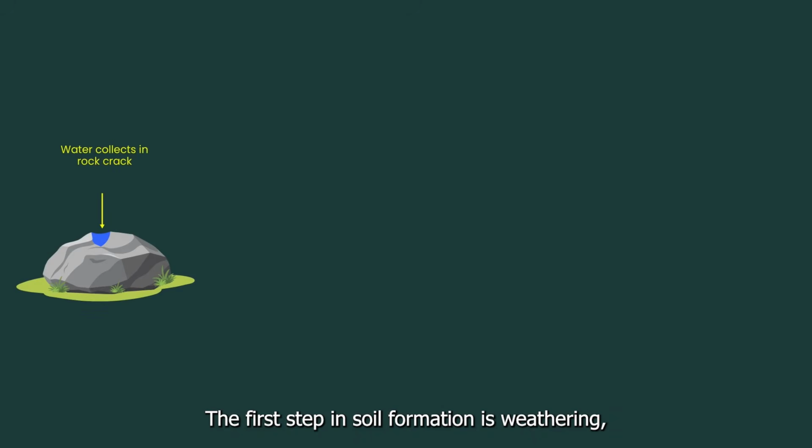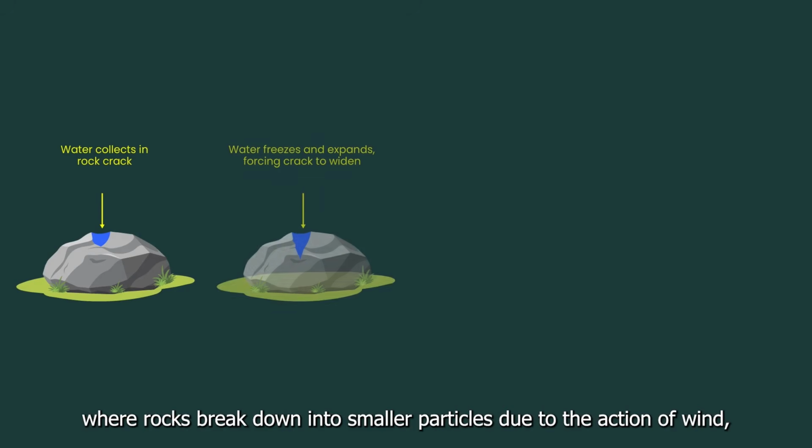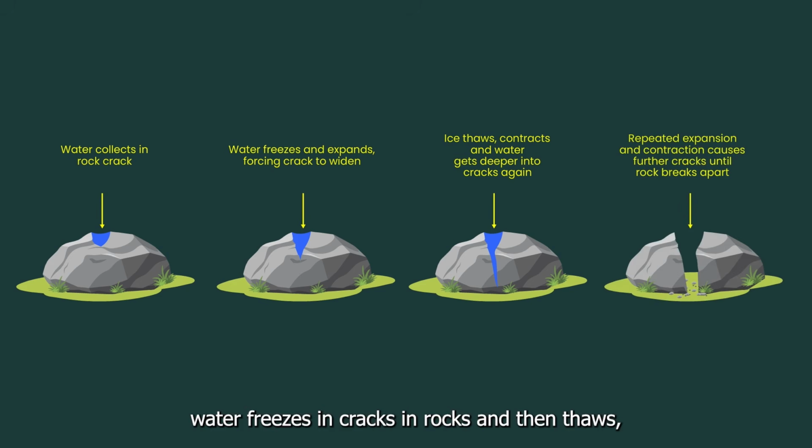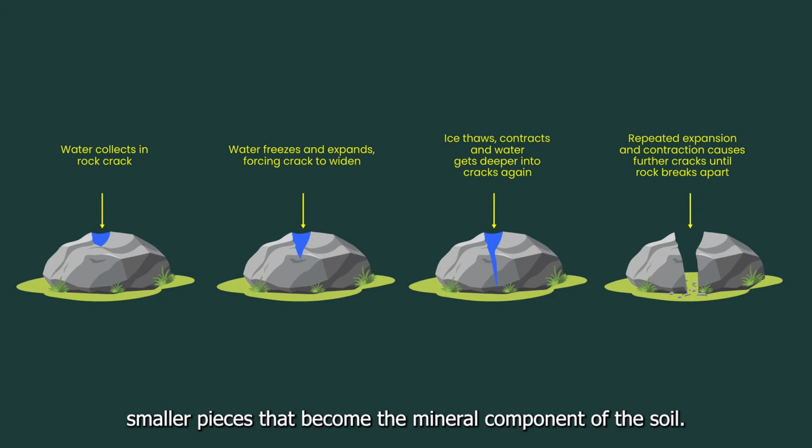The first step in soil formation is weathering, where rocks break down into smaller particles due to the action of wind, water and temperature changes. For example, in cold weather, water freezes in cracks in rocks and then thaws, causing the rocks to break apart. Wind wears down rocks, breaking them into smaller pieces that become the mineral component of the soil.